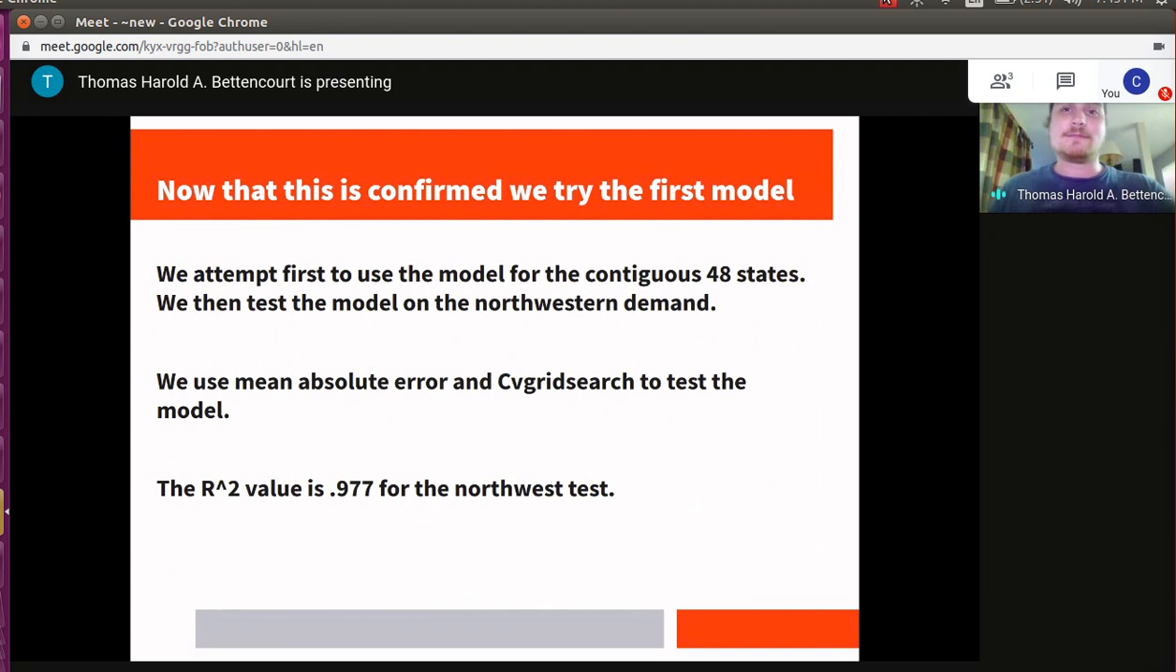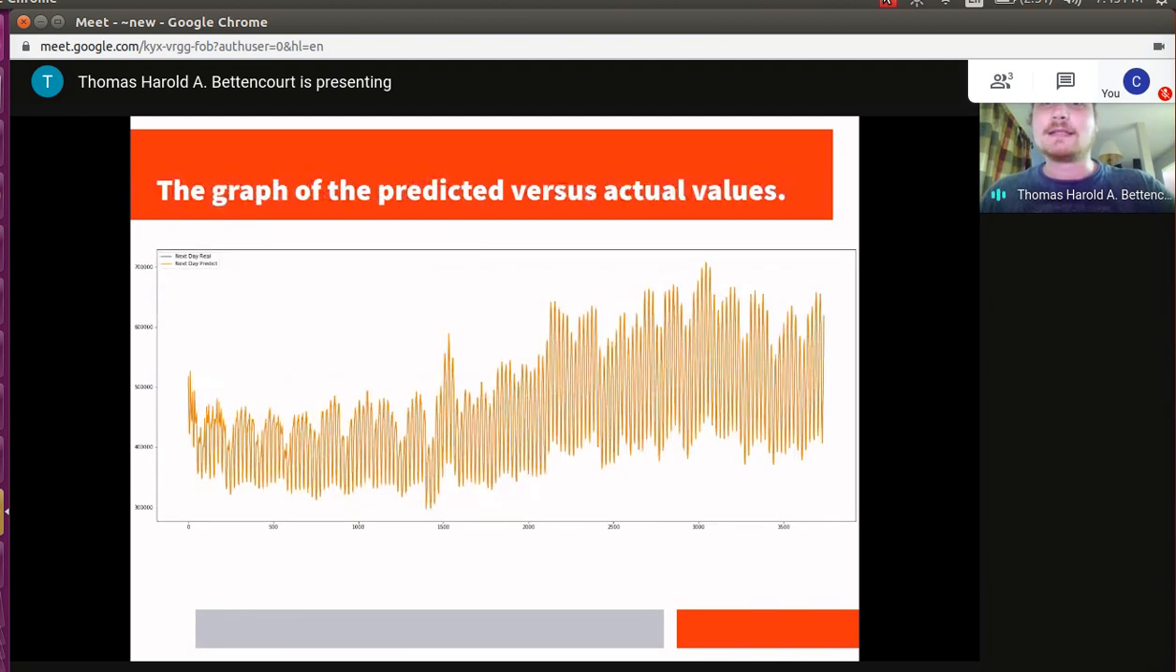The R-squared value is 0.977 for the validation set on the Northwest data. This is unusually high, but again, for a large time series with a lot of data points that is stationary, this would actually be expected. Here's a graph showing that there's a large overlap between the predicted and expected data, or between the predicted and the test data.